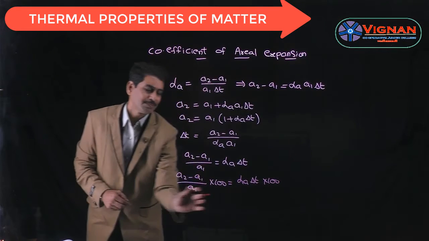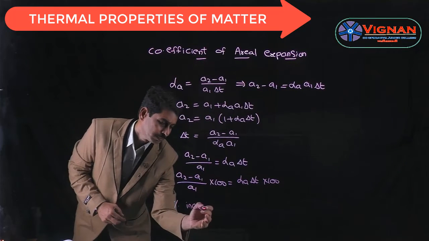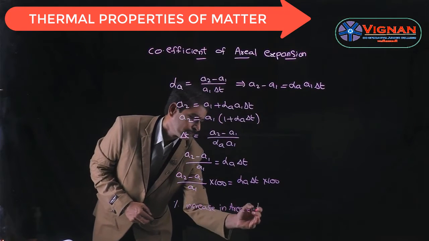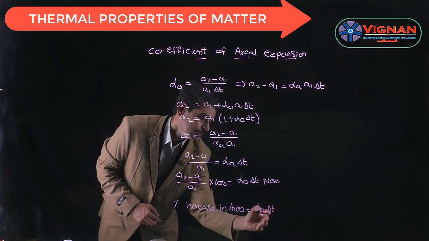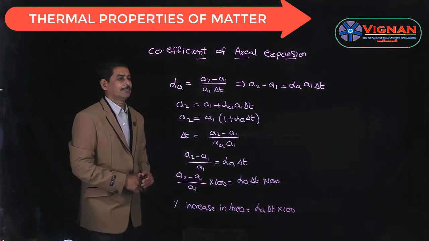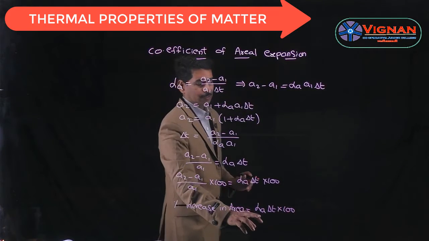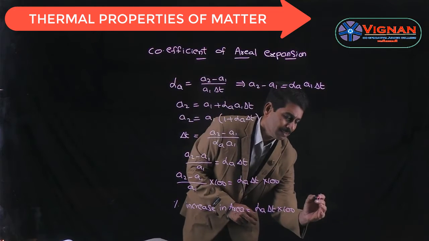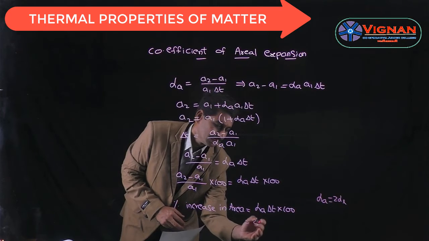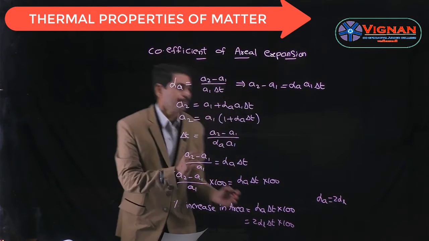This is called the percentage change in area or percentage increase in area. So from this equation you can find the percentage increase in area. And we know the relation between alpha A and alpha L as alpha A is equal to 2 alpha L. So this can be written as 2 alpha L into delta T into 100 if alpha L is given.